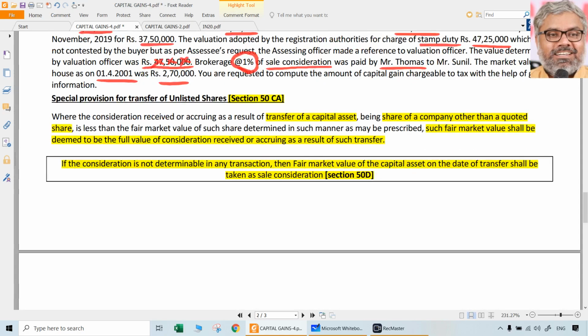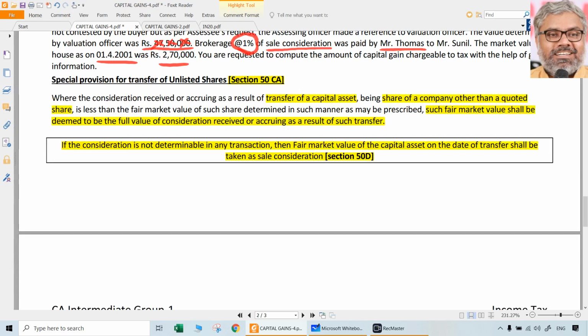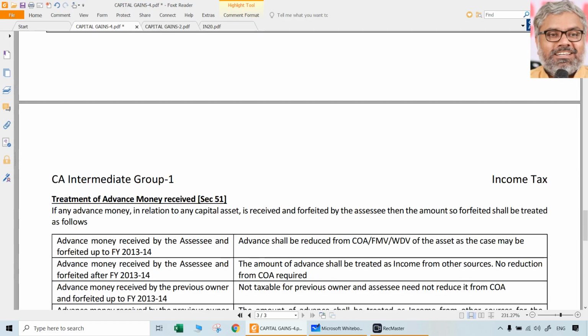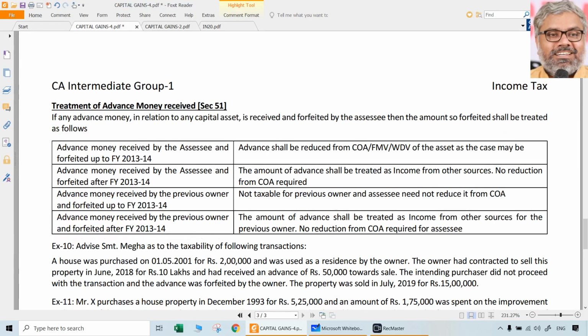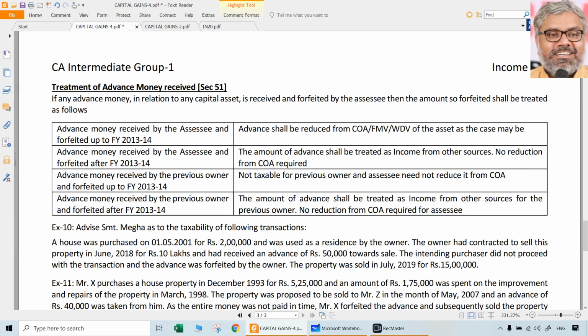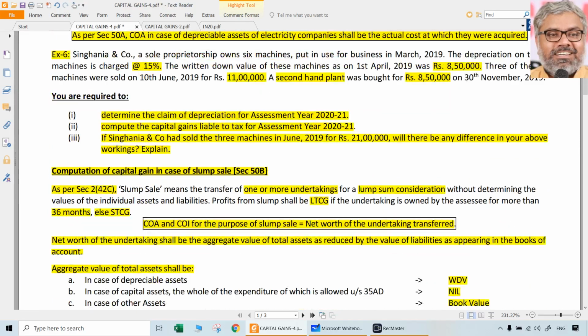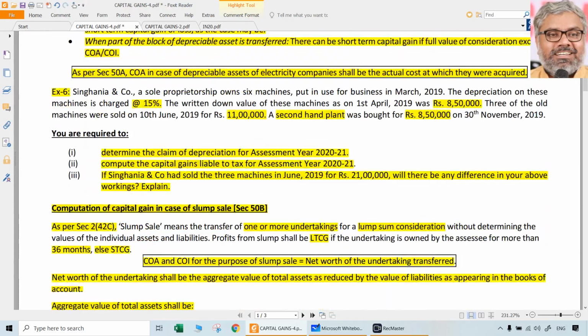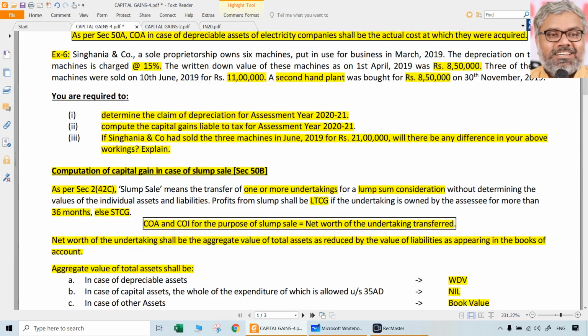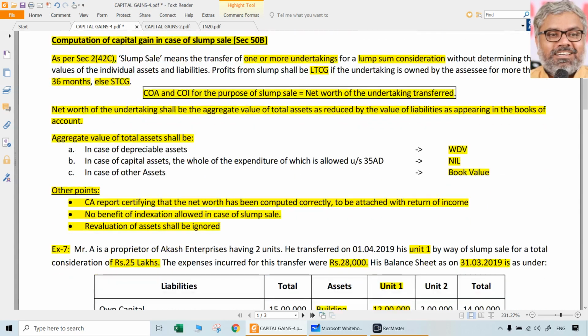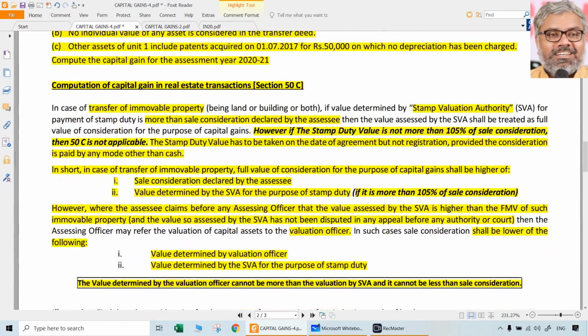In all cases, actual consideration may be different. The full value of consideration finally to be taken by the Act might be different if fair market value or stamp duty valuation, as the case may be, is more than the original consideration received or claimed to be received by the SSE. That is section 50 series, a very important series. 50 depreciable assets, 50A depreciable assets of electricity companies, 50B slump sale, a very important question that also.